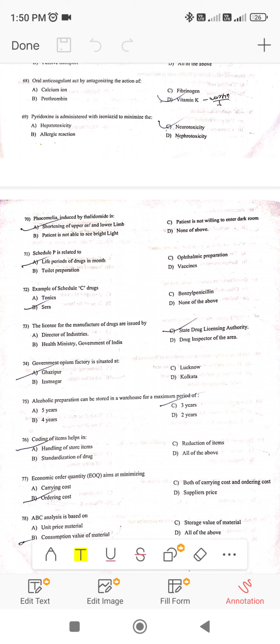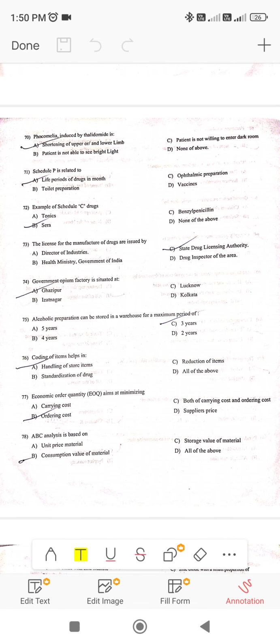Example of schedule C drug. Schedule C, biological drugs, that is sera. So this is the correct answer, sera. Next, license of manufacturing of drugs is issued by Director of Industries, Health Ministry, Government of India, Drug Inspector of the area. No. So correct answer is State Drug Licensing Authority. Next, government opium factories are located on, where? Gazipur. Correct answer. Lucknow, Kolkata, Izadnagar. There is no. So government opium factory is located at Gazipur. This is the correct answer.